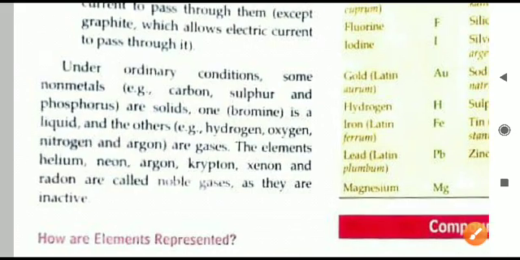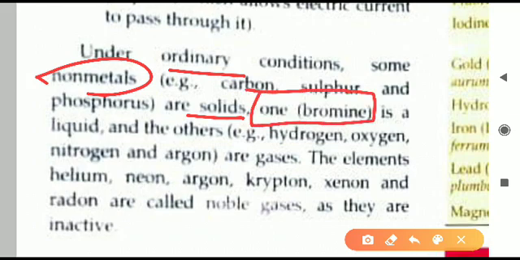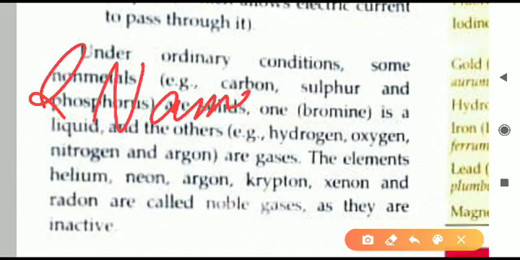So that is a separate special types of the element. All the noble gases are non-metals. So normally under the ordinary condition non-metals are solid. Some of the non-metals are solid. There is one non-metal that is liquid. The name is given there, that is bromine. So you will mark this name. These names are important. So the question becomes important, that is name a